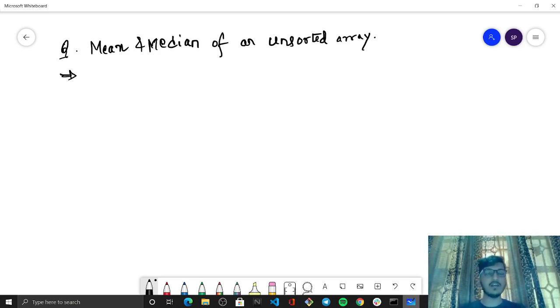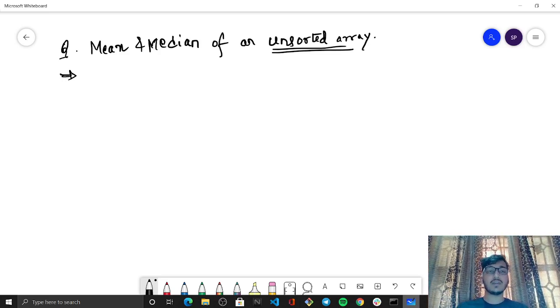So mean and median, if we think about the mathematical formula behind mean, what did mean do? We would be adding all the terms, and upon adding, we used to divide it by the number of terms that were present, right? So that is something that we'll be implementing here as well. And the second thing is that it is an unsorted array. So for mean, we do not require the array to be sorted or unsorted, right? Sorting of an array is something that will be required in the median, when we will be dealing with the median part of the array.